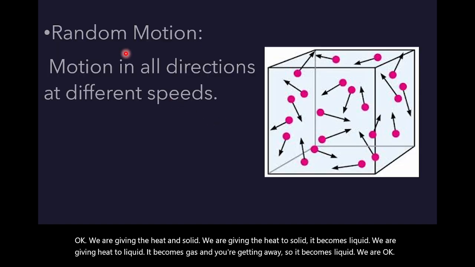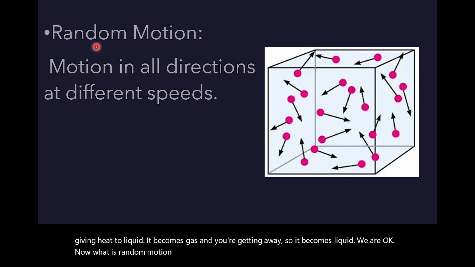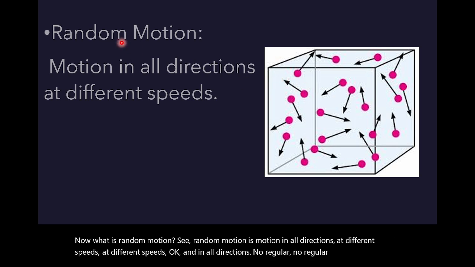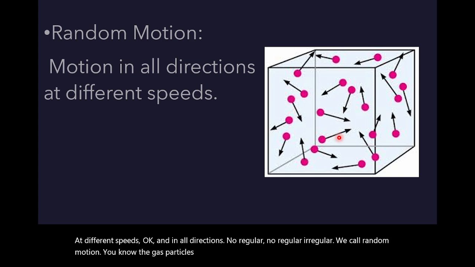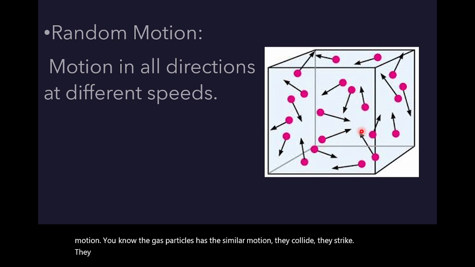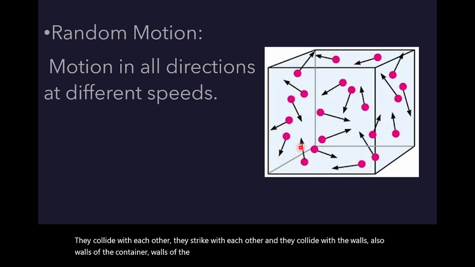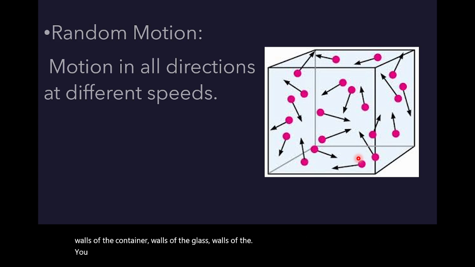Now what is random motion? See, random motion is motion in all directions at different speeds. At different speeds, and in all directions. No regular pattern, irregular. We call it random motion. The gas particles have similar motion. They collide, they strike with each other, and they collide with the walls of the container, walls of the glass, whatever container they are kept in.